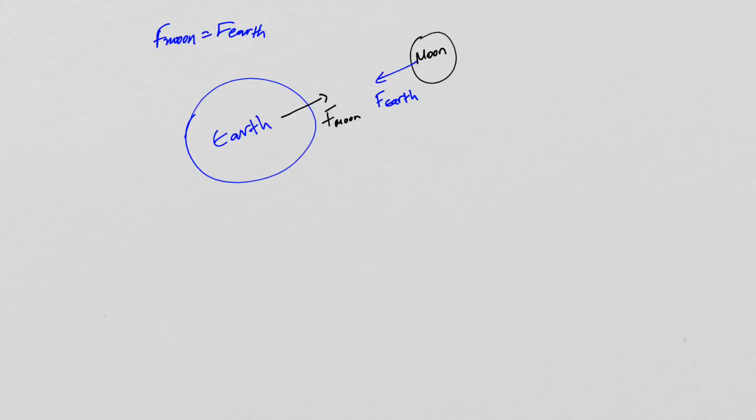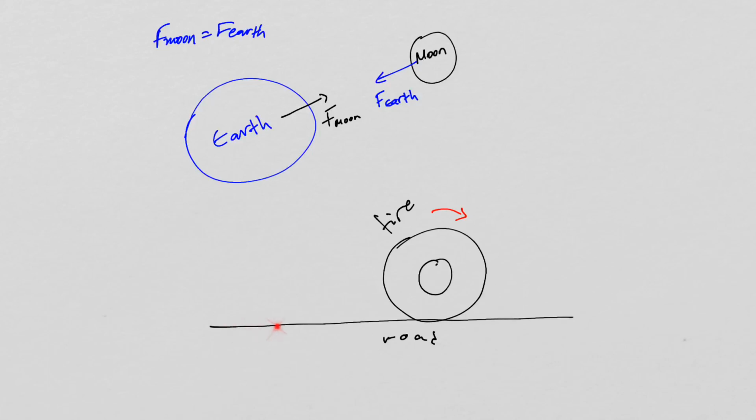Another example of an action-reaction pair of forces is the force of friction when a person is walking, or the force of friction between the tire of a moving car and the road. Here is the road, and this is a tire that rotates in clockwise direction, which means that this tire is moving in that direction, to the right.